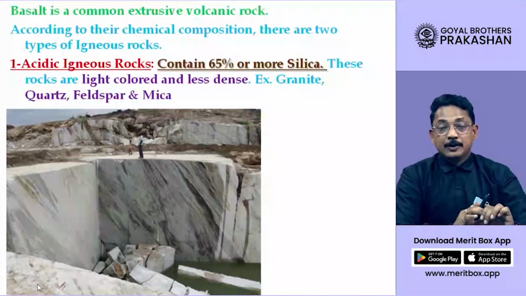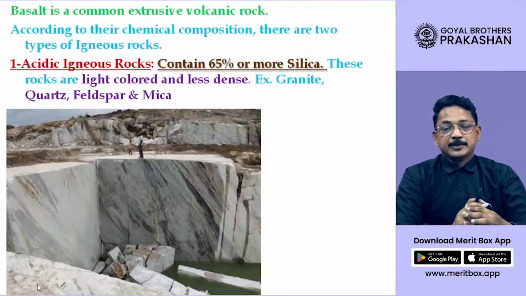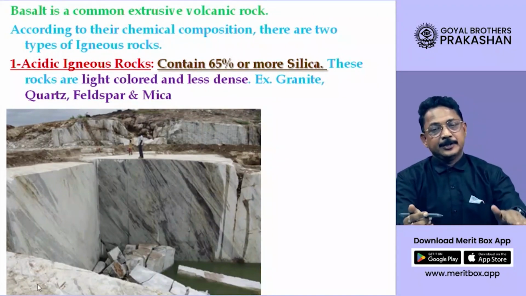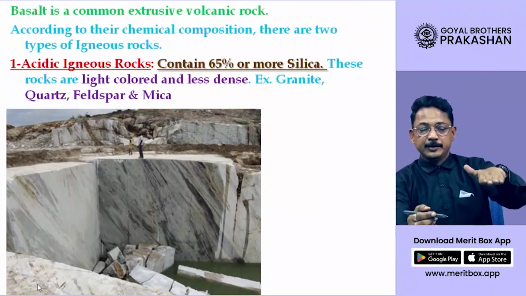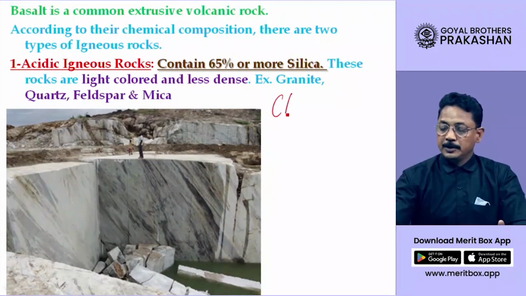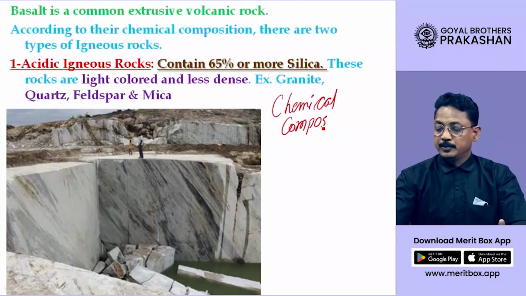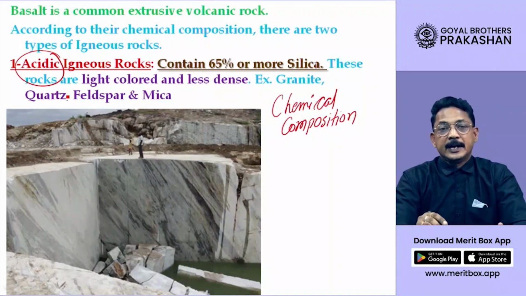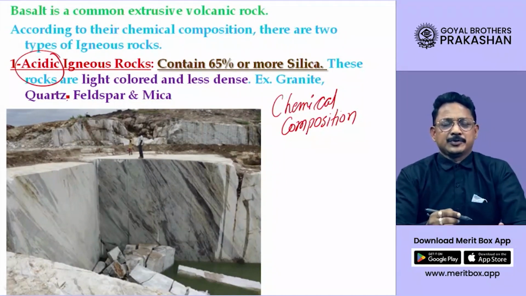Basalt is a very famous example of extrusive igneous rocks, whereas granite is an example of intrusive igneous rocks. Now depending upon chemical composition, these rocks are further classified as acidic igneous rocks and basic igneous rocks.